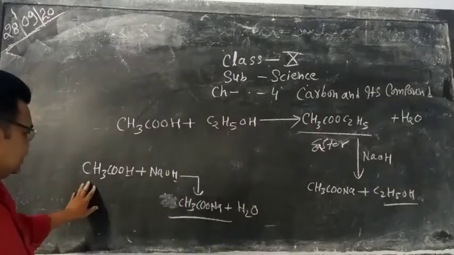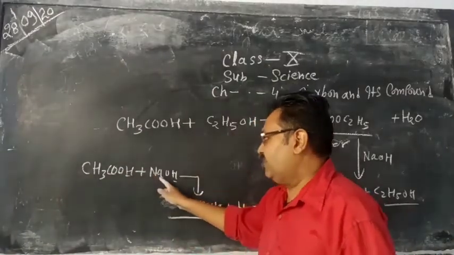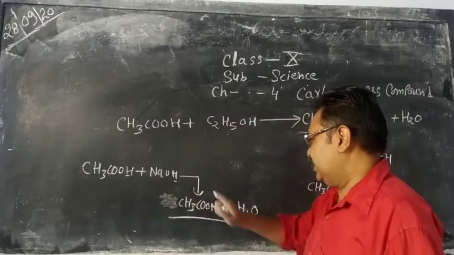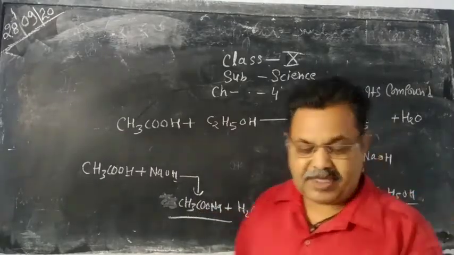So this is the reaction of acetic acid with sodium hydroxide. When acetic acid reacts with sodium hydroxide, it gives sodium acetate and water.